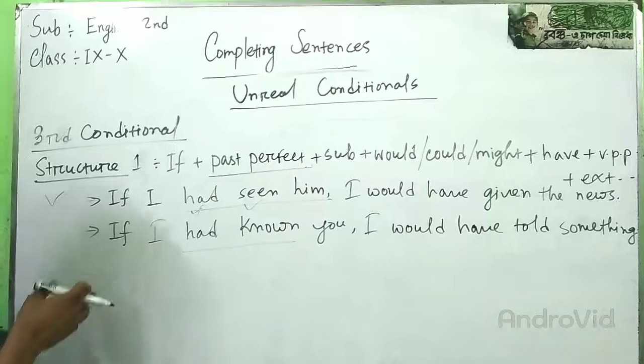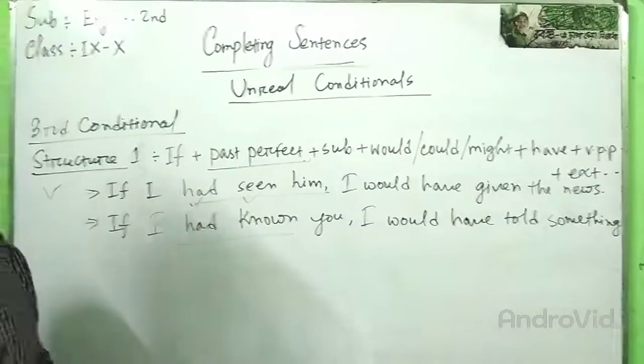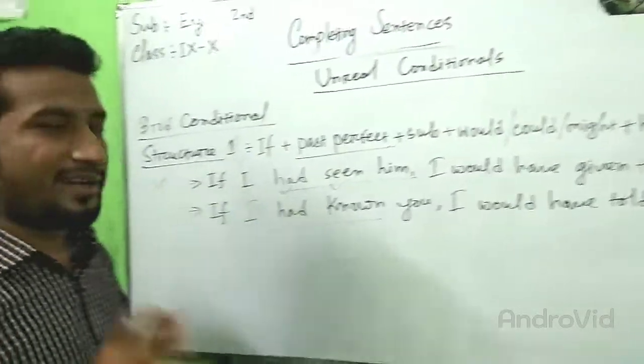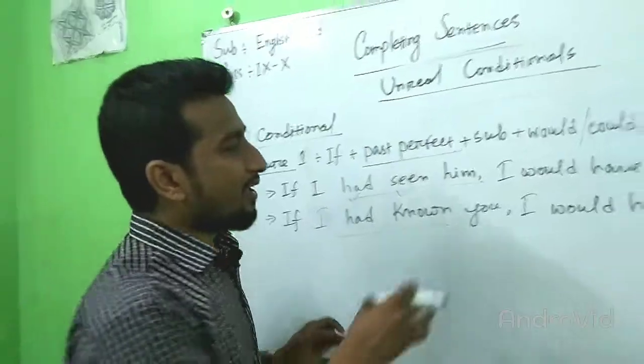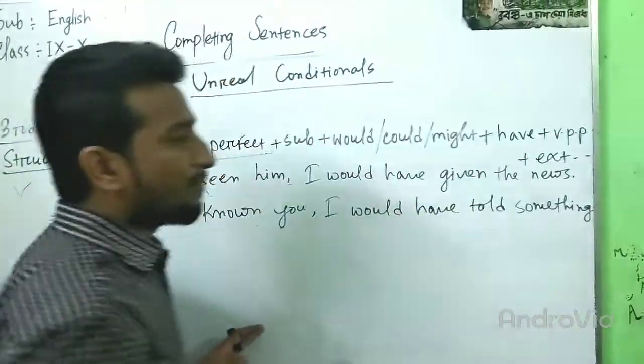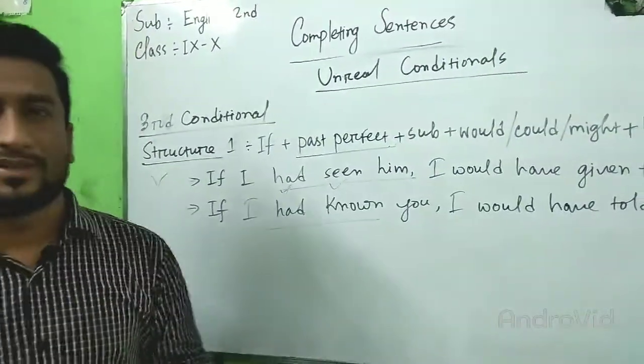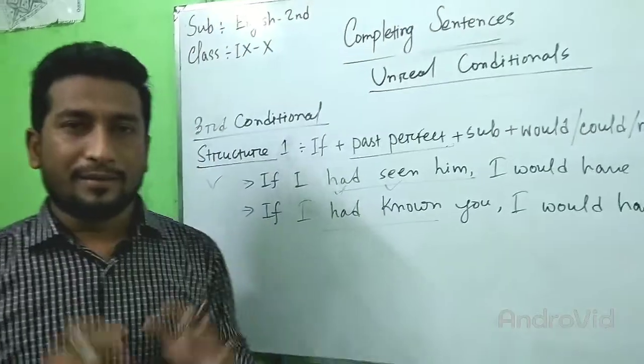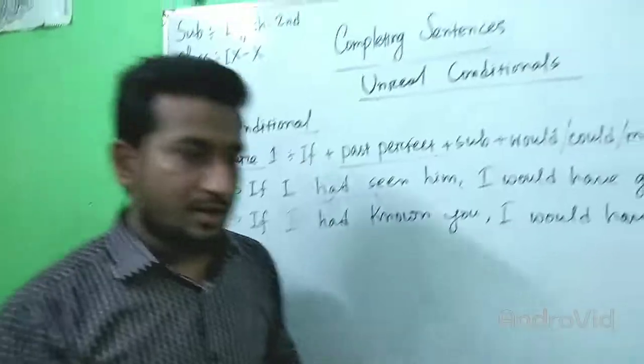In the next sentence, if I had known you, but I did not know him, I would have told something, but I did not tell something. This is the unreal conditional.